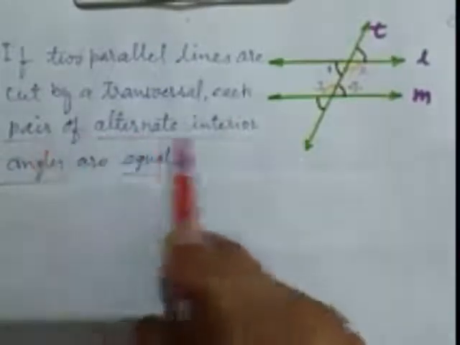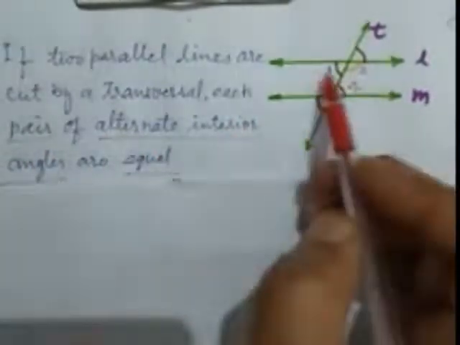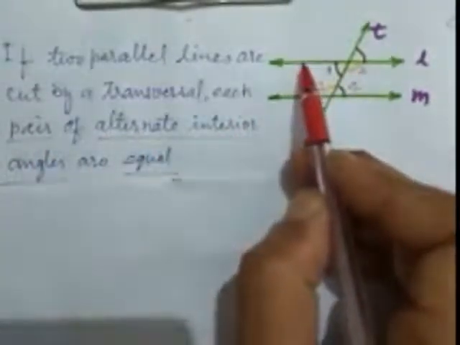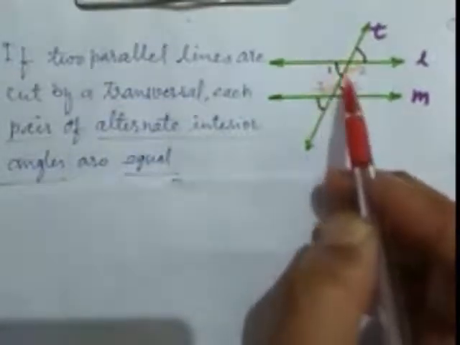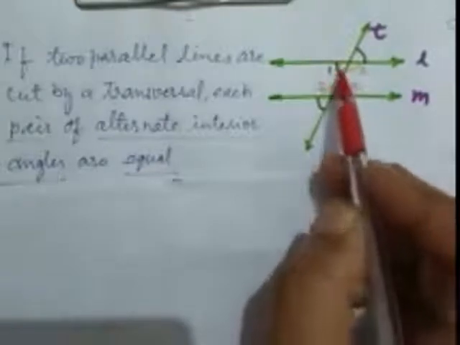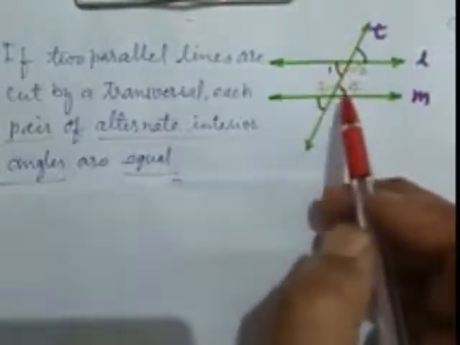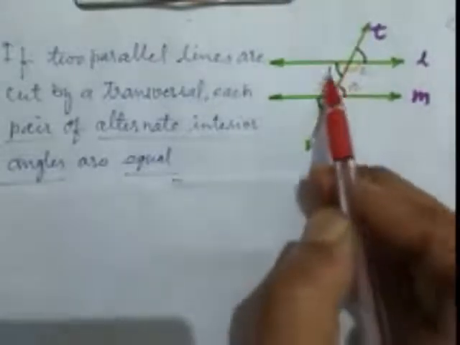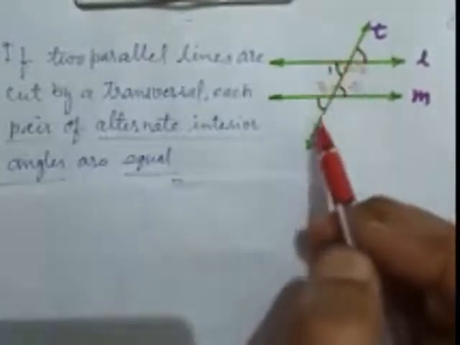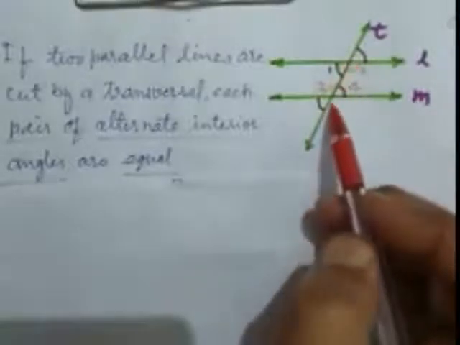Each pair of alternate interior angles, as we looked at previously, this is the alternate interior angle. 1 and 4 are alternate interior angles because they form a Z. They are on opposite sides of this transversal. They have the common arm.